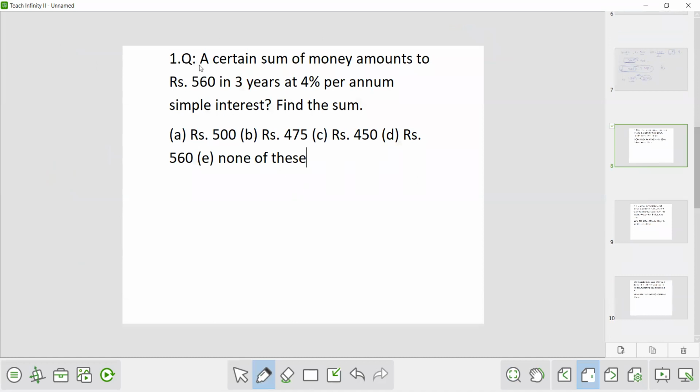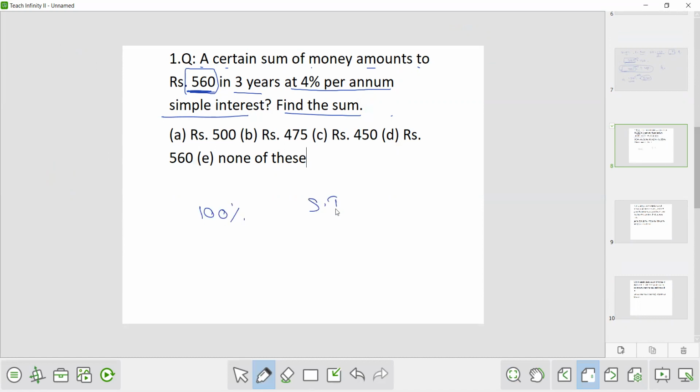First question: a certain sum of money amounts to rupees 560 in 3 years at 4% per annum simple interest. Find the sum. So how to find the sum? What is given here? It is given that a certain sum of money amounts to rupees 560. So this 560 is your amount. Again, the principal is always taken as 100%.